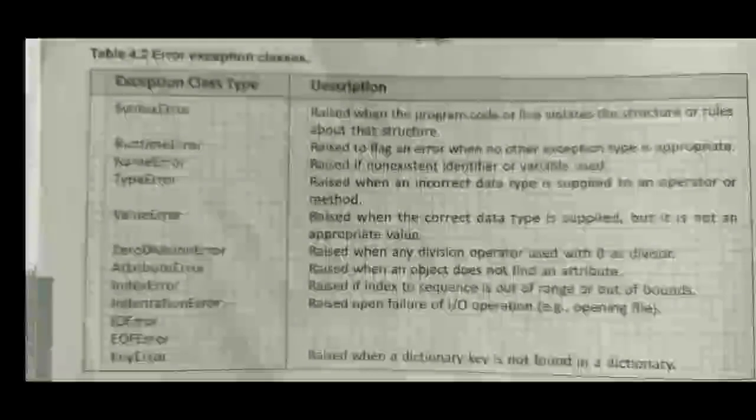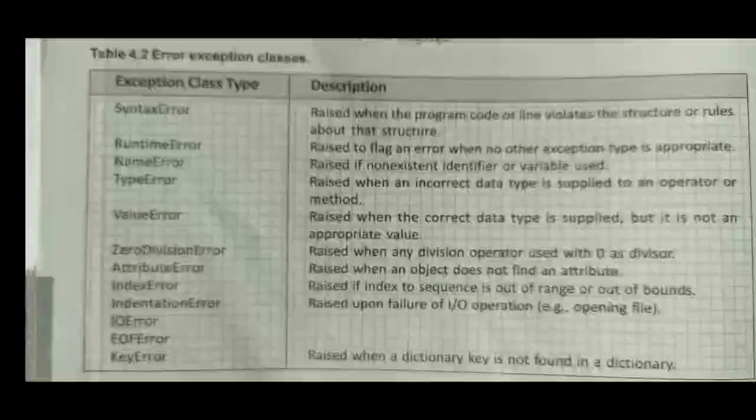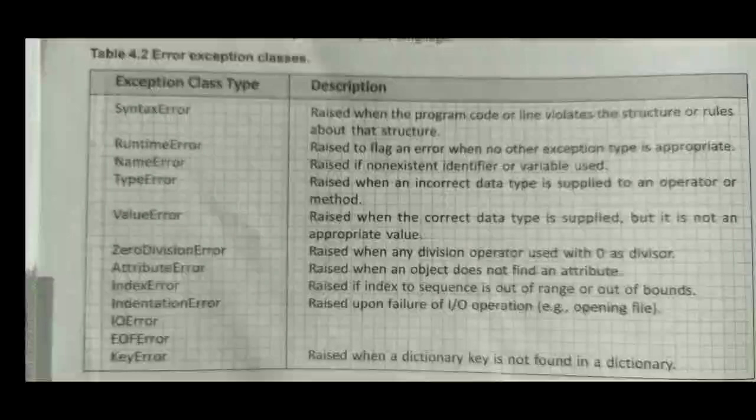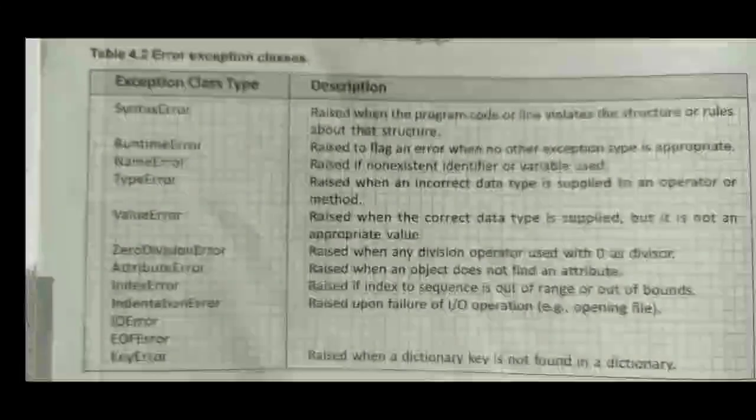The correct statement is print in brackets, inverted commas, hello world or hi, inverted commas complete, and bracket complete. So the errors that come while writing code, or due to mistakes in the grammar of programming, are called syntax errors.